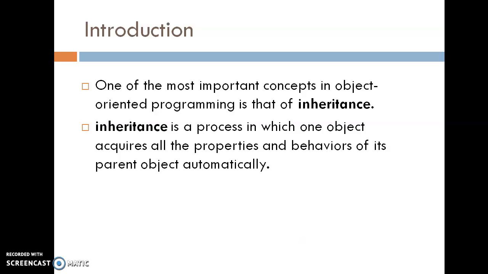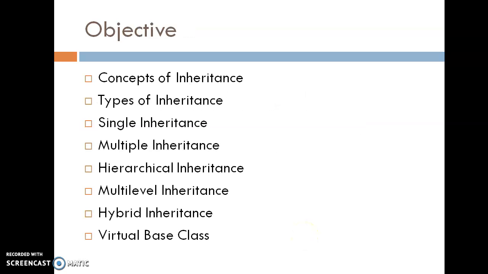One of the most important concepts in C++ is inheritance. Inheritance is a process in which one object acquires all the properties and behaviors of its parent object automatically. This video is going to clear the concept about inheritance, types of inheritance like single inheritance, multiple inheritance, hierarchical inheritance, multi-level inheritance, hybrid inheritance, and about virtual base class.